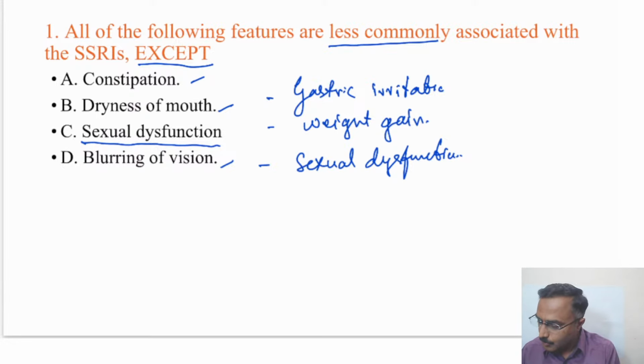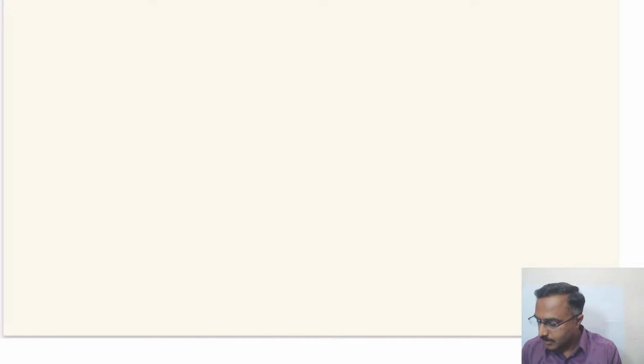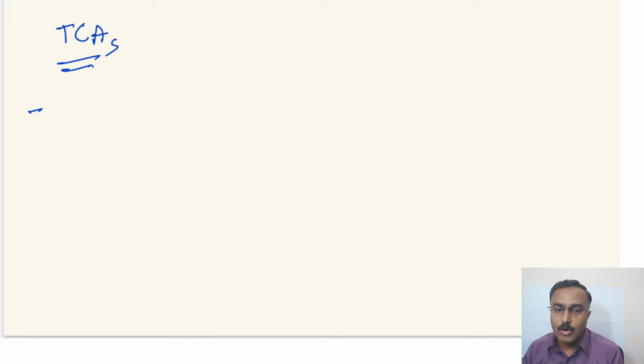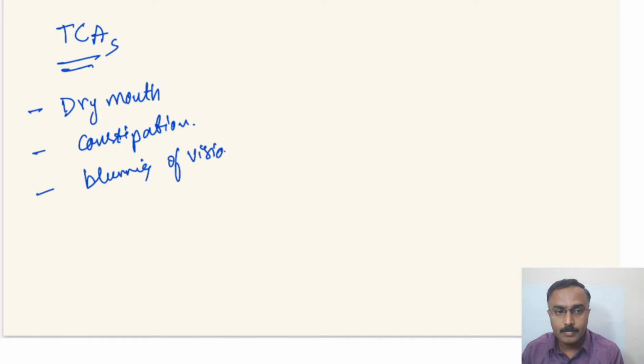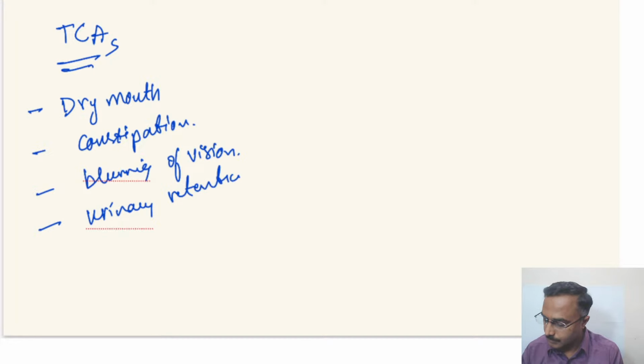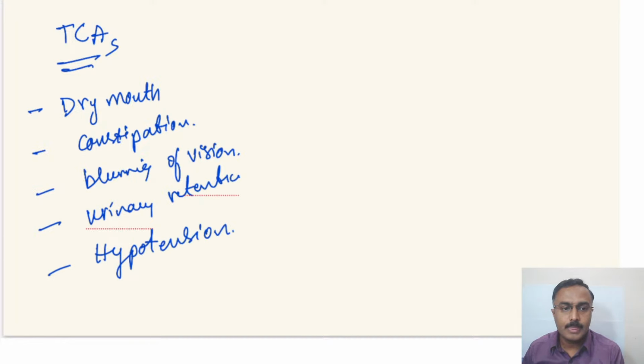Okay, so just a few points here. In terms of tricyclic antidepressants, one needs to remember that the side effects are dry mouth, constipation, blurring of vision, urinary retention, and hypotension.